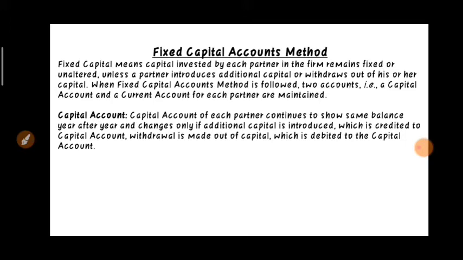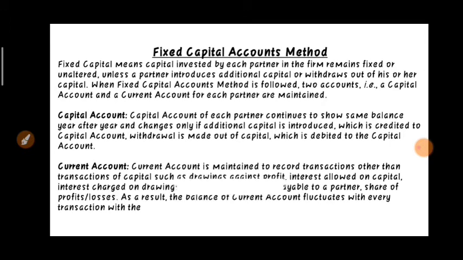These two conditions are when your capital account will change. Otherwise your capital account will never change.